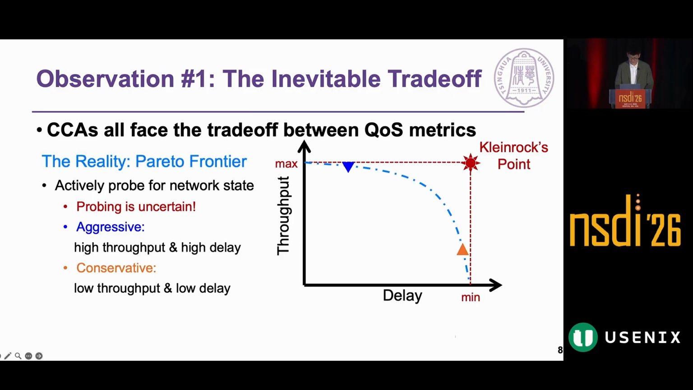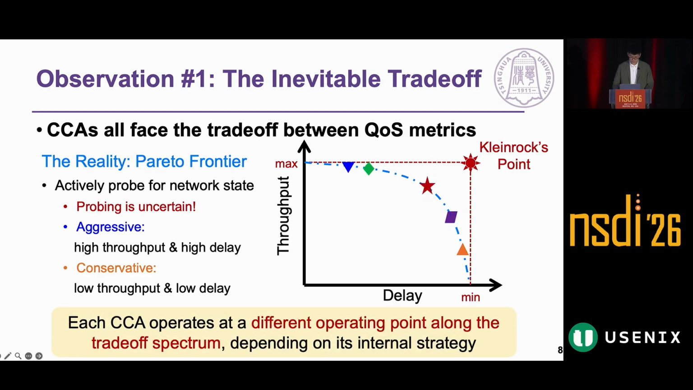Therefore, in reality, we operate on a Pareto frontier, where each CCA operates at a different operating point along this trade-off spectrum, depending on how aggressive or conservative it probes or reacts, which is decided by their internal strategy, mostly the parameters.